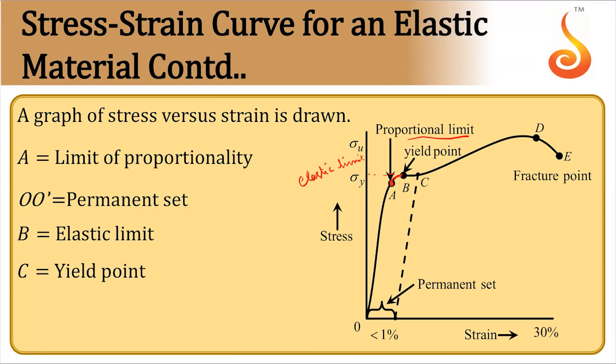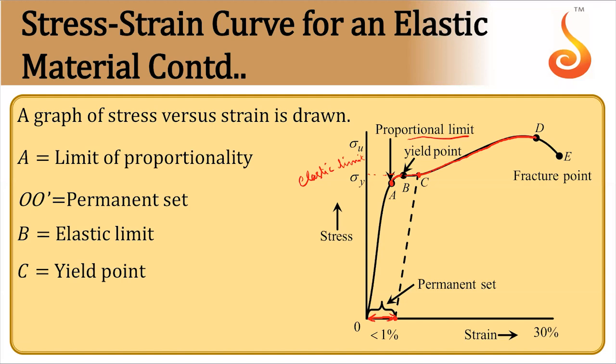Then beyond this point B, the material starts yielding up to point D. That means the deformation done here will be permanent. So all the deformation cannot be completely recovered. So whatever the deformation is produced at some arbitrary point C, let us say, if you remove the load, at least 1% of permanent deformation will be there. So material will not come back to original dimensions. So beyond this, whatever region is there, it's a plastic region. So there is no tendency to recover original shape and size.